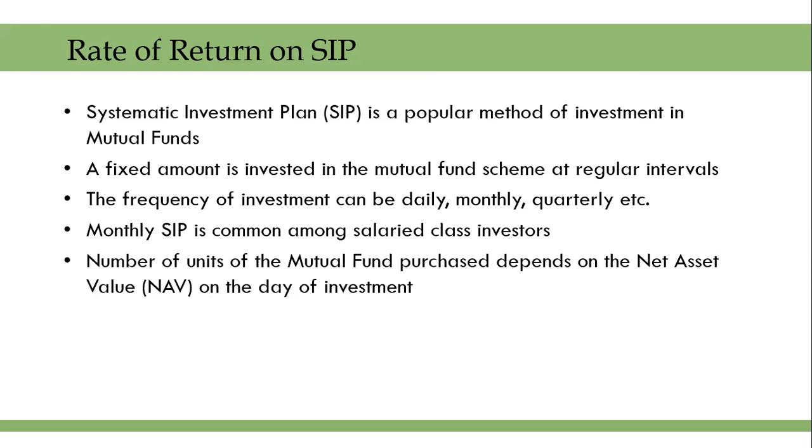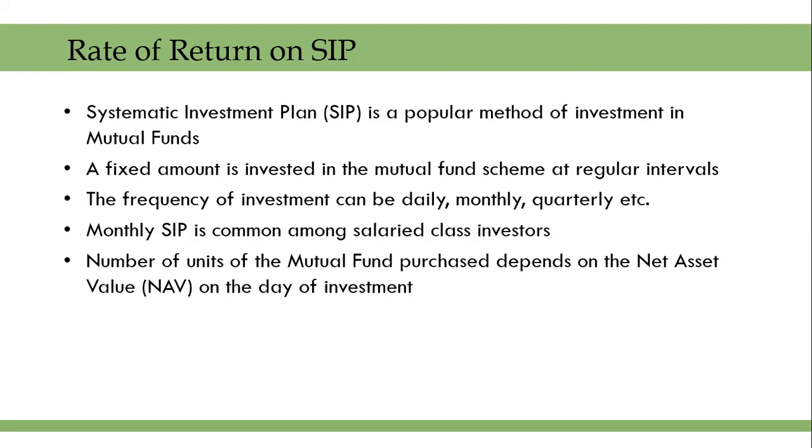Now, what happens in an SIP is that on the day of investment, the number of units of mutual funds that would be purchased in the investor's name would depend on the net asset value or the NAV of that mutual fund scheme on the day of investment.